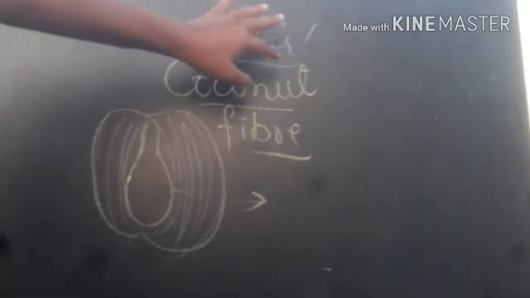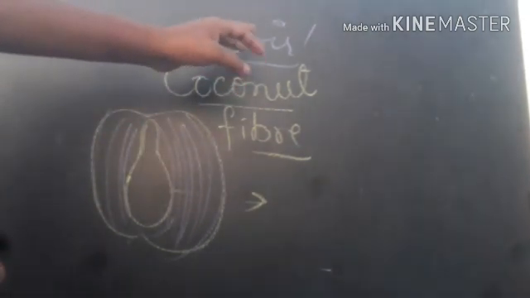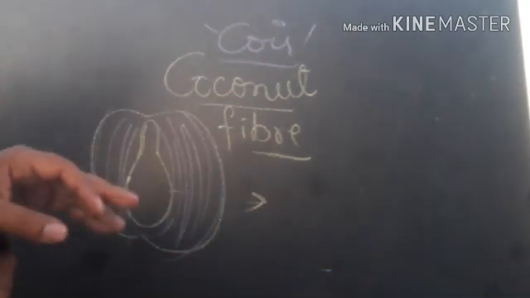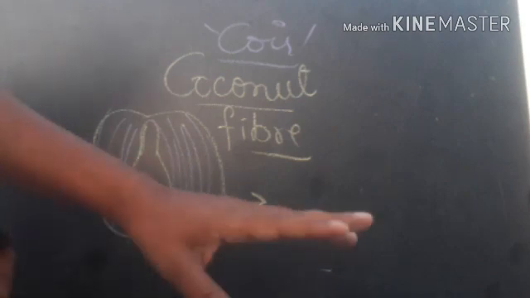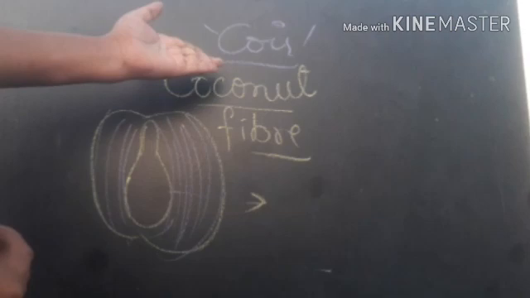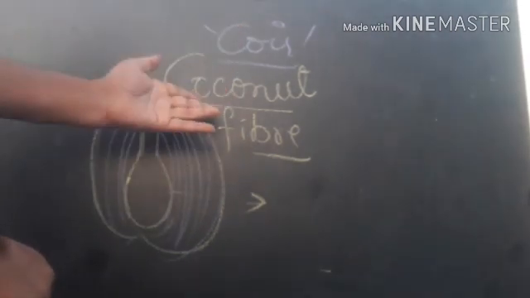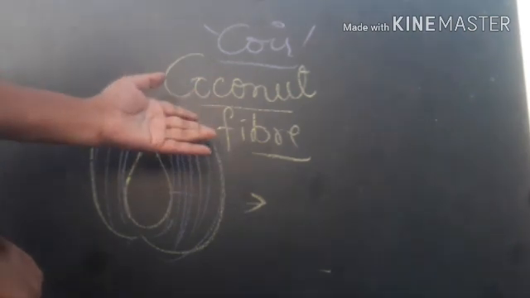We know very well that this coconut fiber, coir, is used to prepare mats, door mats, or we can also use it to prepare ropes. A strong rope can be prepared from coconut coir. Remember this, right?